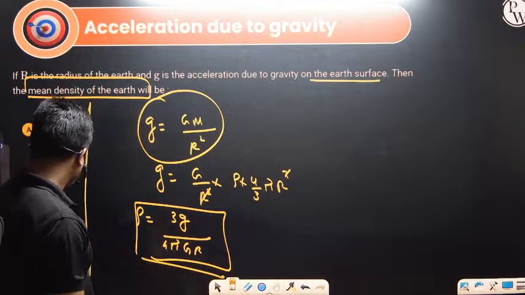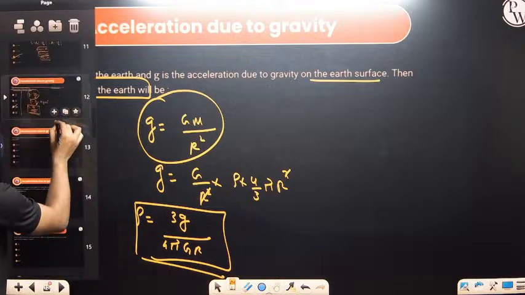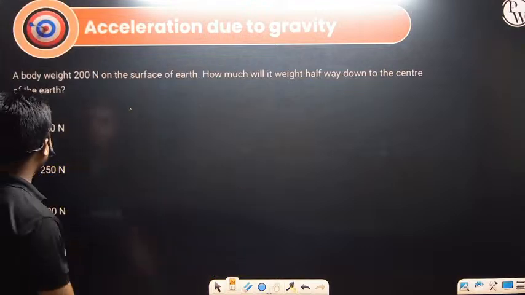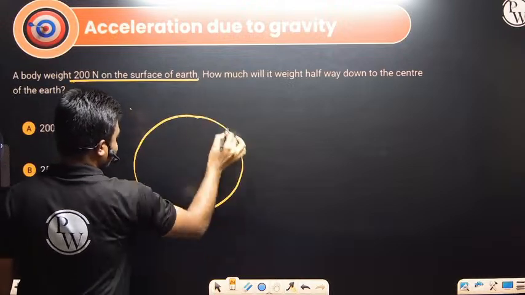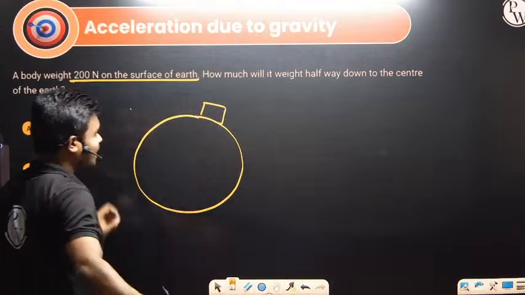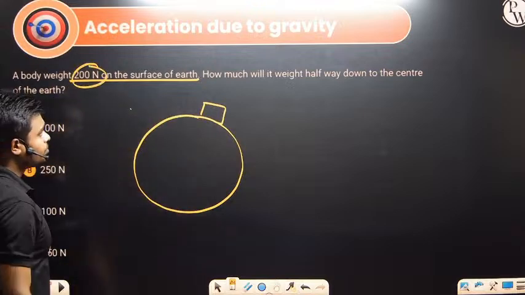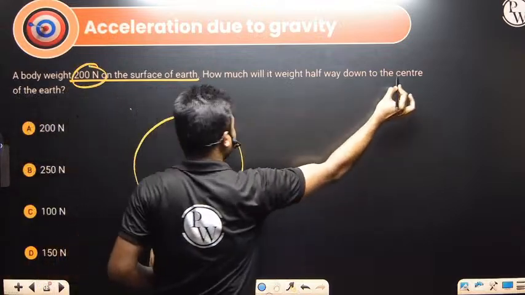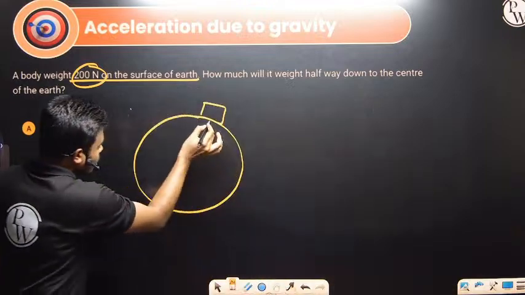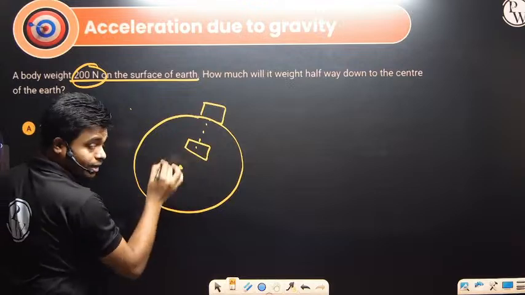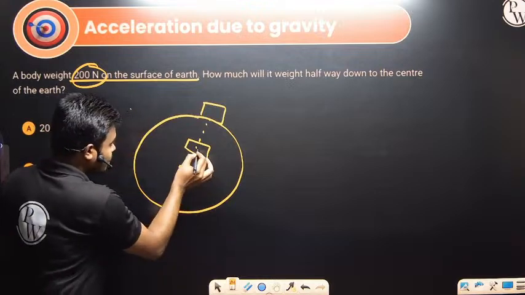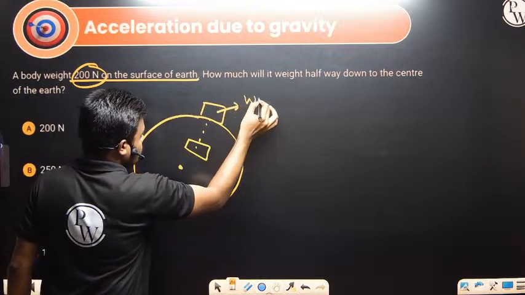Clear? Okay, moving to the next one, all of you. What is this question saying? A body weighs 200 Newton on the surface of the earth. So there is one object, and that object is weighing 200 Newton. How much will it weigh halfway down to the center of the earth? So if the same body is taken halfway down to the center of the earth, how much will it weigh? So what is the weight at this particular point?